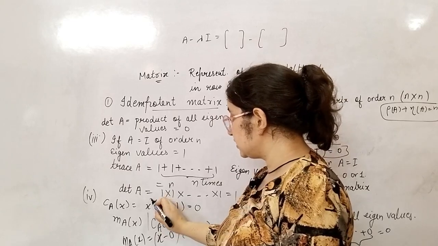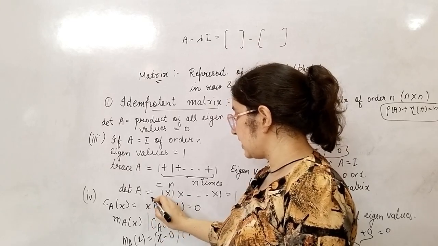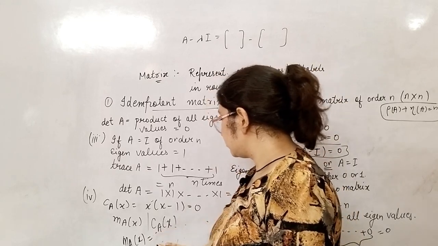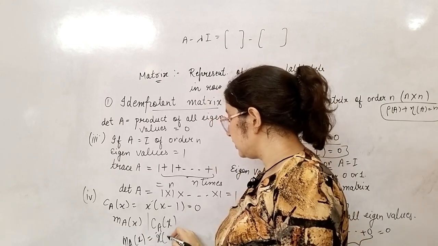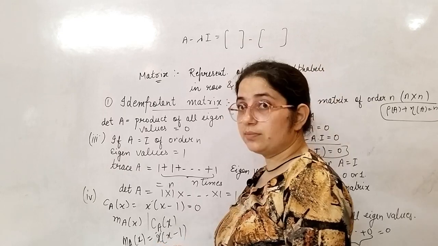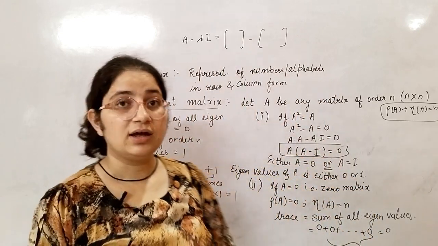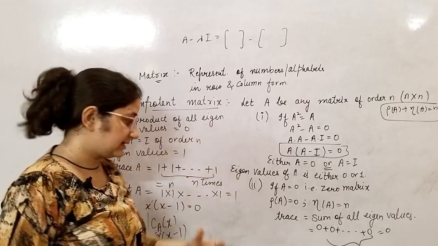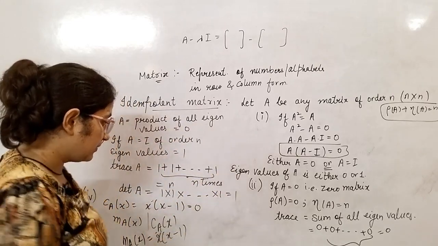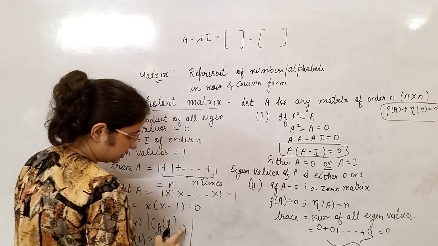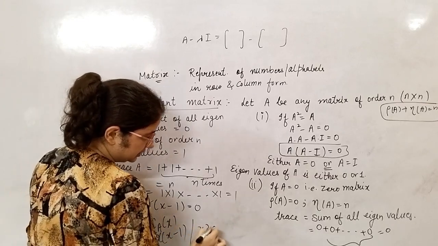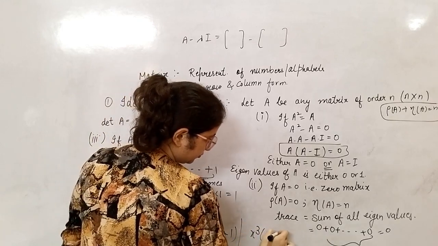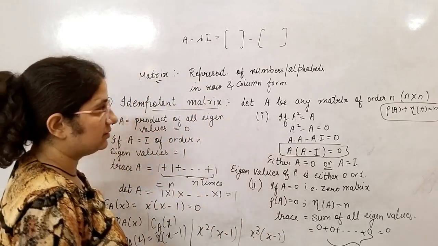Suppose here it is x squared, and if here it is x cubed, then at that time the minimal polynomial has 3 choices. First, this polynomial will annihilate this matrix. The polynomial which contains all the factors of this matrix A and annihilates A is called the minimal polynomial. So here it has 3 possibilities. First one is this; if this one doesn't annihilate, then we take the square. If this one again doesn't, then we take the cube. Okay, so this is your minimal polynomial.